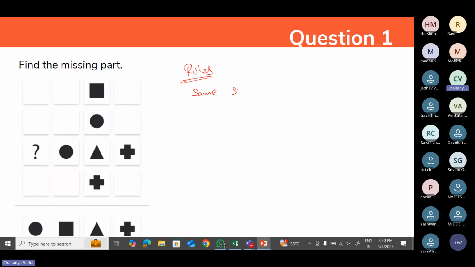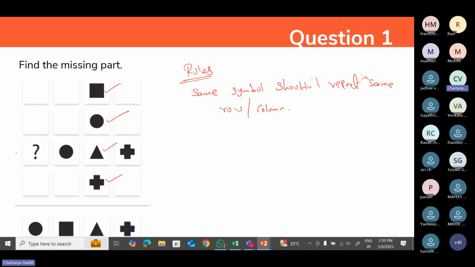Here, the same symbol should not repeat in the same row or column. Let's have an example. Here we have four symbols: square, circle, triangle, and plus. If you observe, all these four symbols are being used in the same column, so none of the symbols is getting repeated, right?